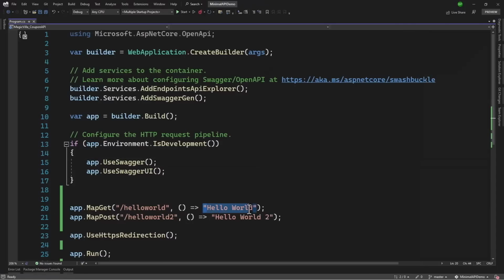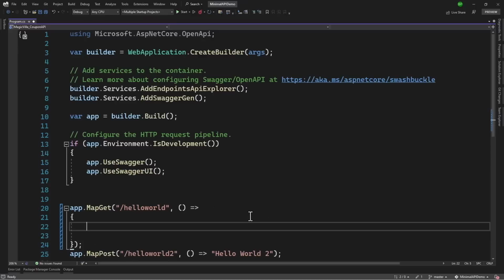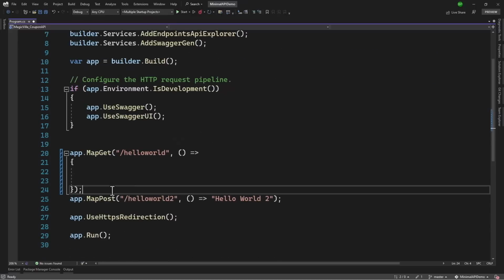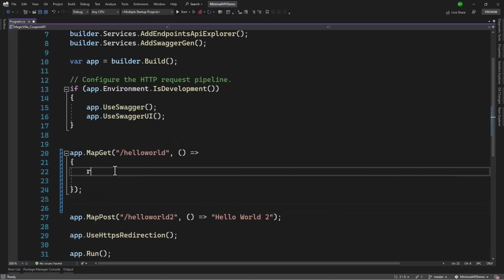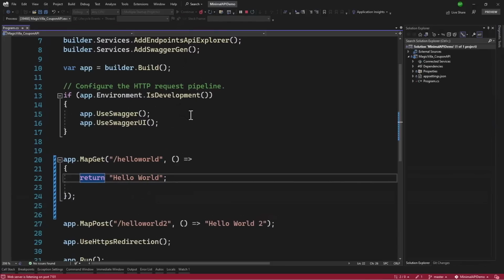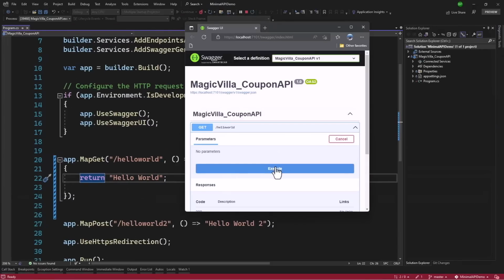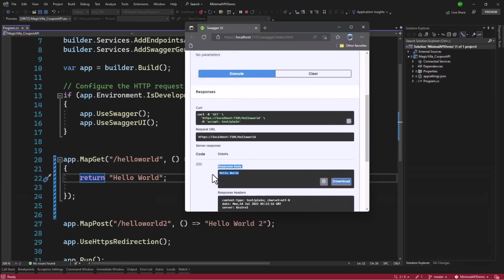Right now we are returning what we have in a single line. But what if you have a complex calculation that your API needs to handle and you need multiple lines for that? That is simple as well. We will remove this and we will add a curly bracket here. We can perform all the calculations right here. But to keep things simple, we will just return hello world right now. Perfect. This will work exactly the same. Let me run that and show that. Try that out. Perfect. That looks good.